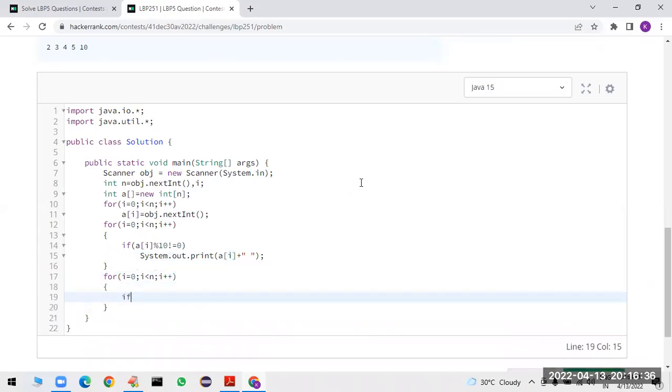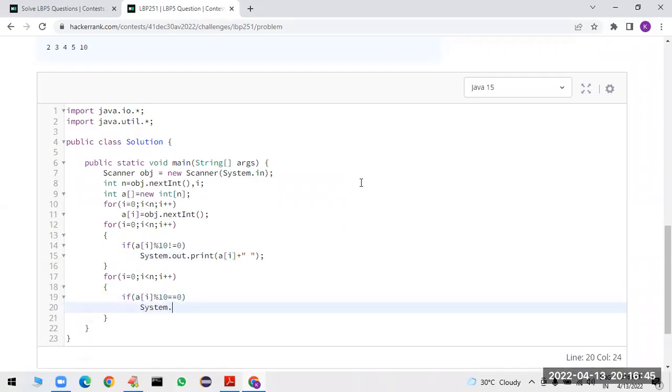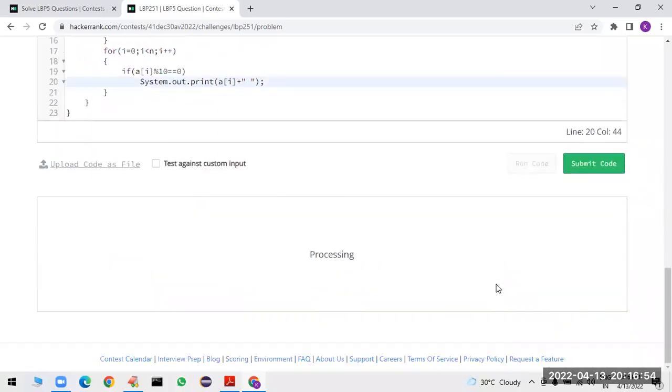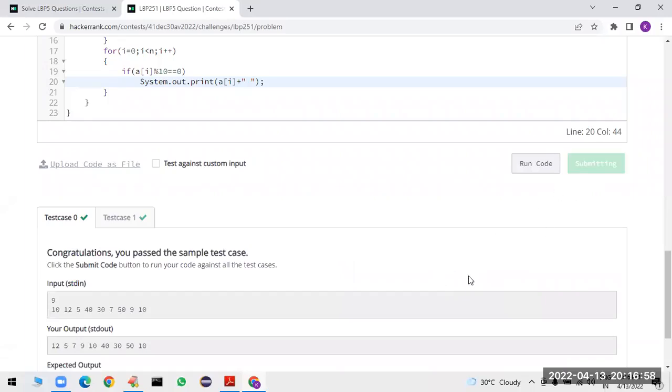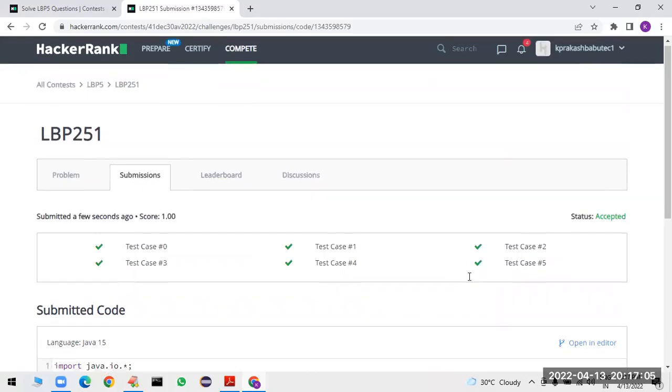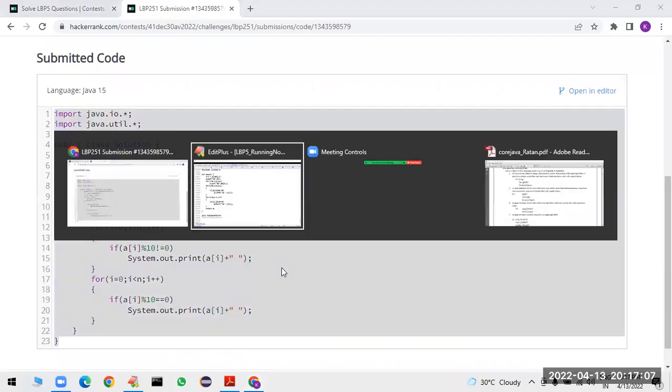So I am going to take if a[i] % 10 is double equal to 0, then I'm going to print System.out.print(a[i]) plus some space. That's all. Let me run the code. Perfectly working, and submit the code for final approval. Yes, all the test cases are satisfied.